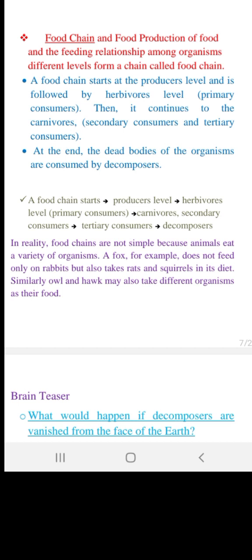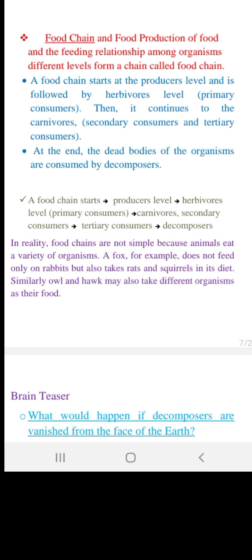A food chain is simply the linear, the straightaway link from producers to consumers, then tertiary and secondary consumers, and all the time they should be ending at the decomposers. Meanwhile, if we keep on attaching multiple food chains together, they will give rise to a food web. So we can say that the relationship or interactions between different organisms can be expressed more accurately if it is expressed as a food web.